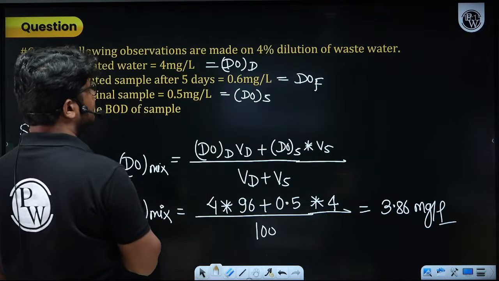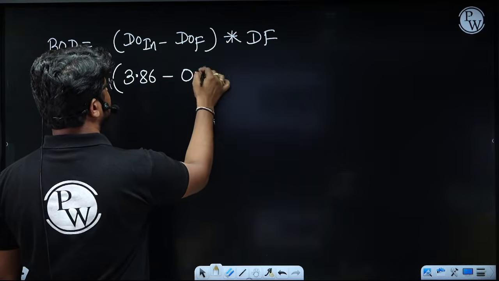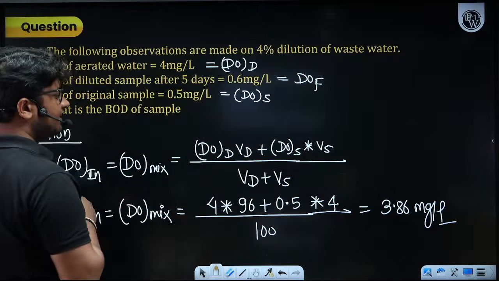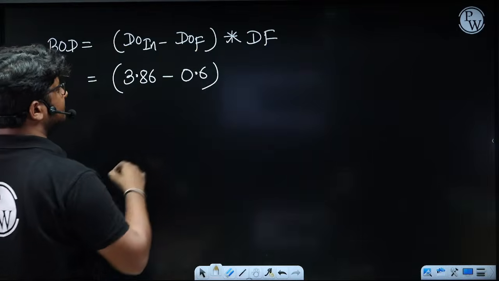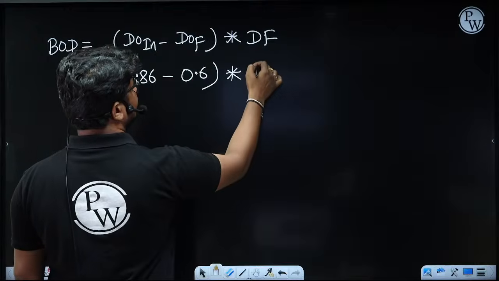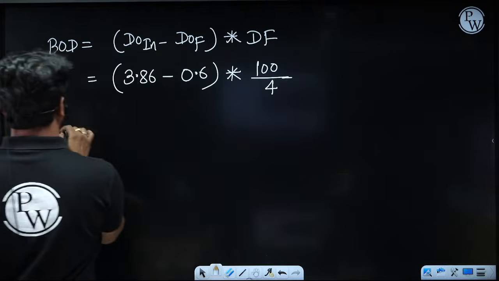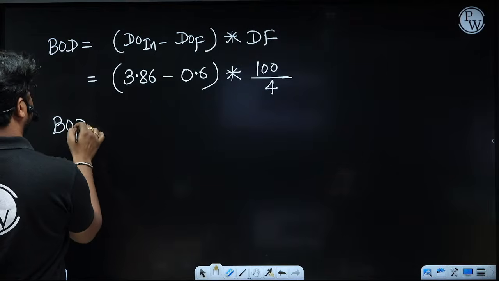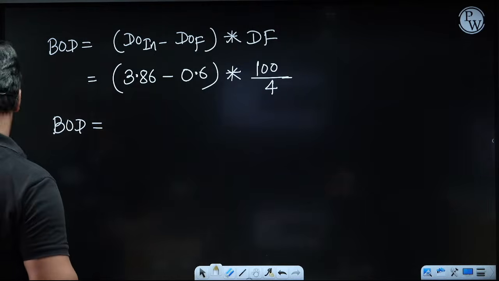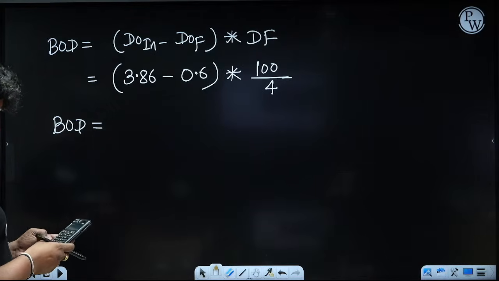DO final is given to you as 0.6. So 3.86 minus 0.6, into the dilution factor, which is 100 upon 4. So how much will be the BOD value for you?